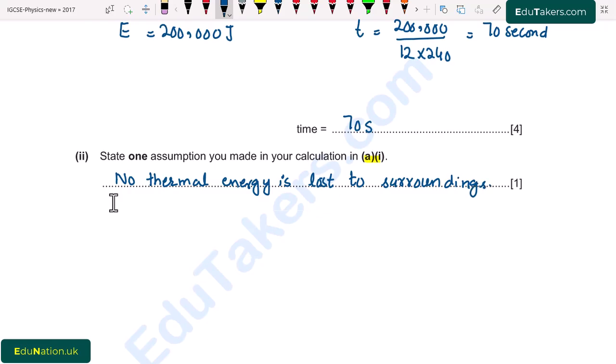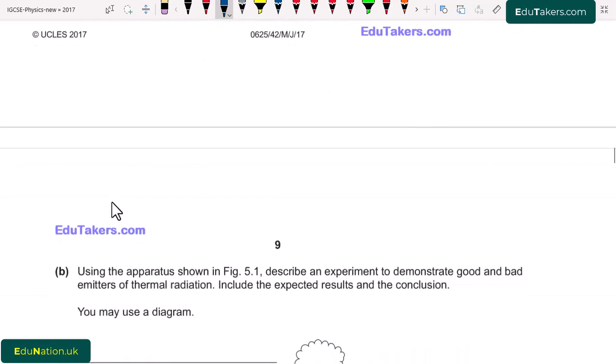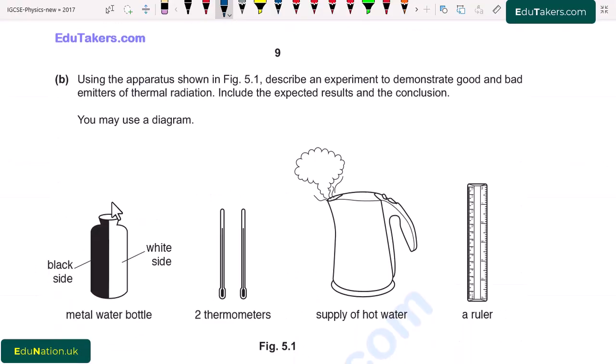Going towards the next part. Part B. Using the apparatus shown in figure 5.1, describe an experiment to demonstrate good and bad emitters of thermal radiation. Include the expected result and the conclusion.